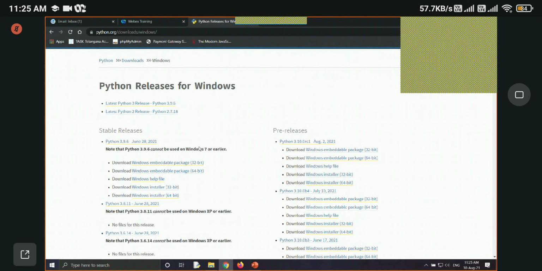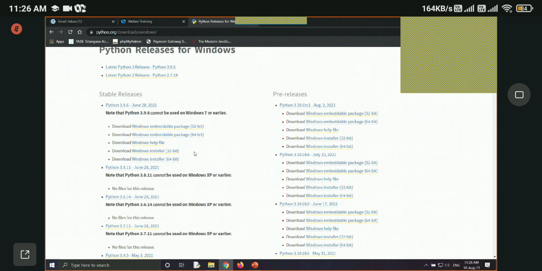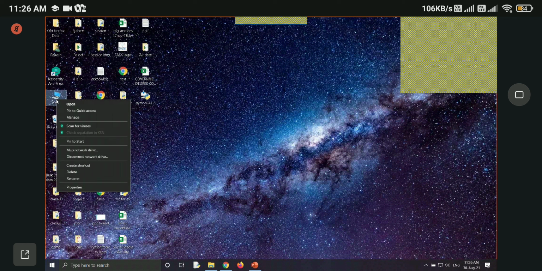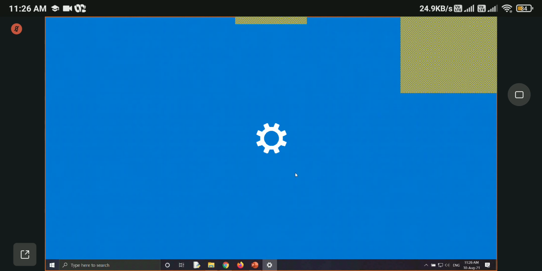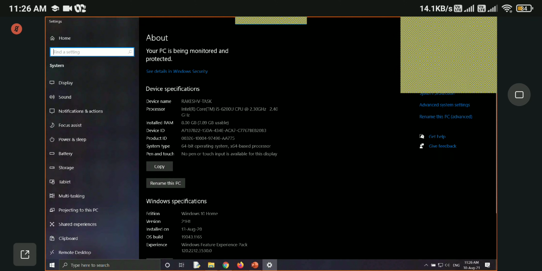And when you install Python, as you can see here, 64-bit and 32-bit are two different things. If you don't know whether your OS is 64-bit or 32-bit, just go to properties of this PC, or if you have Windows 7, you might see My Computer here. Right click and click on properties.